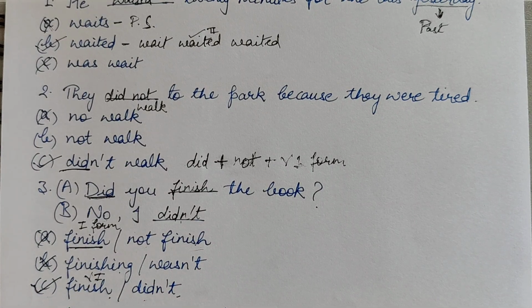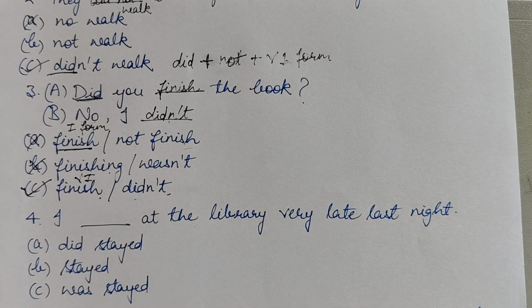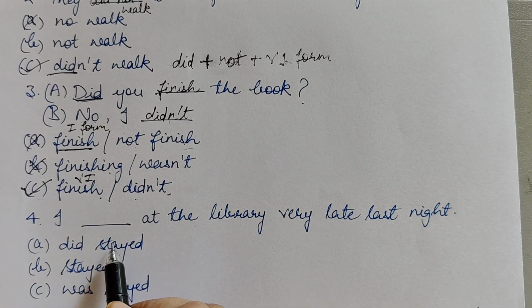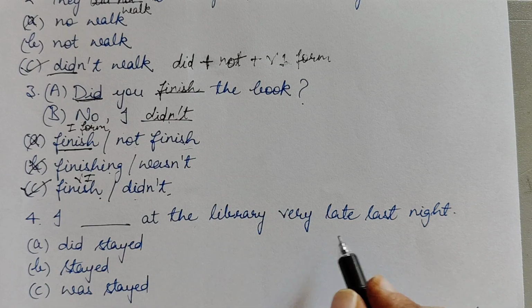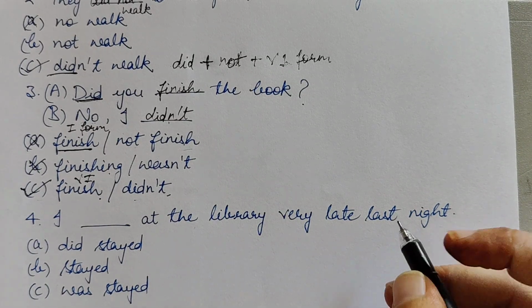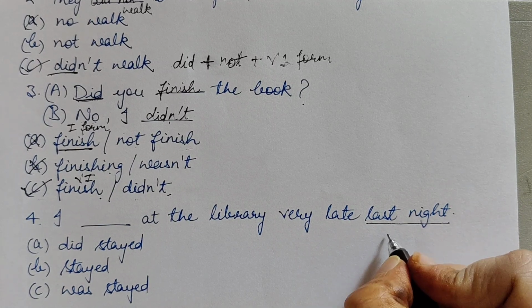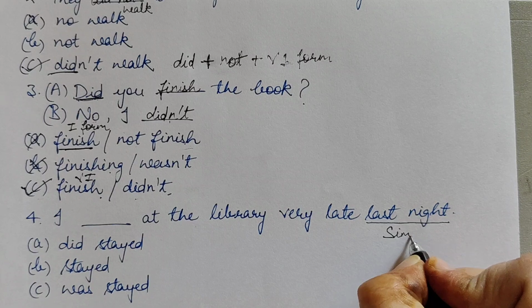Now next question. I blank at the library very late last night. Okay, so from this expression last night we can understand that this is simple past.